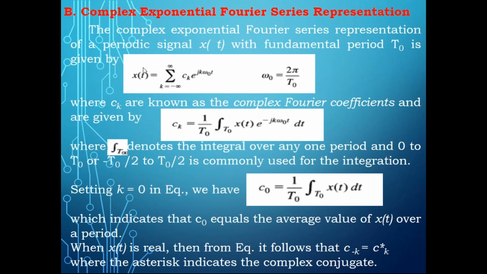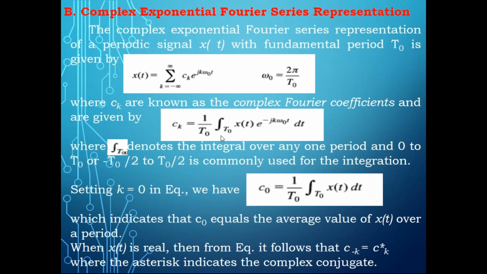And the moment you integrate on the other side, it becomes this equation, ck, which you can write as 1 by t integral 0 to t x of t e power, this plus becomes minus now, since you are taking this to the other side. So this is how you find the complex coefficient, where the integral over t naught is the integral over the period.